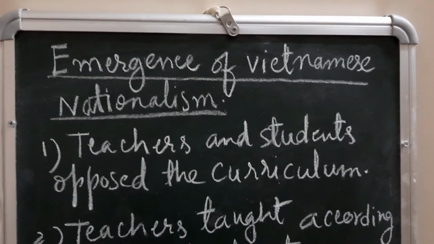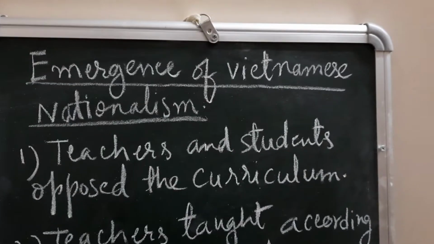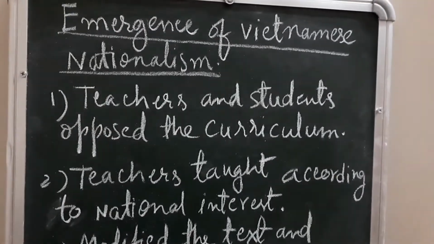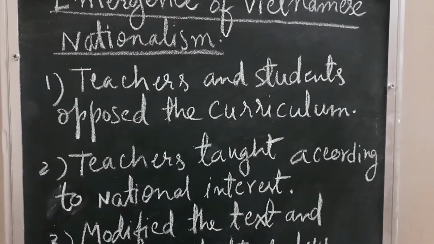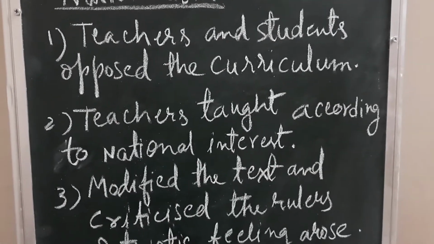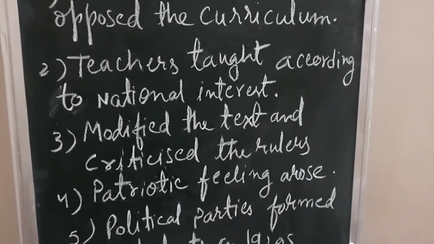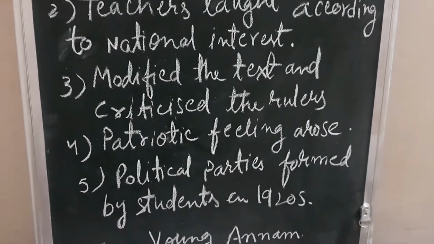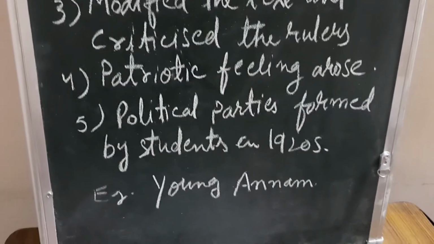Now this topic, emergence of Vietnamese nationalism. Let us summarize this topic under points. Teachers and students opposed the curriculum which was made for the education of the children. That curriculum was opposed and amended. Teachers taught according to national interest. They modified the text and criticized the rulers. Patriotic feeling arose and political parties were formed by students in the 1920s. As an example, Young Annam was formed.